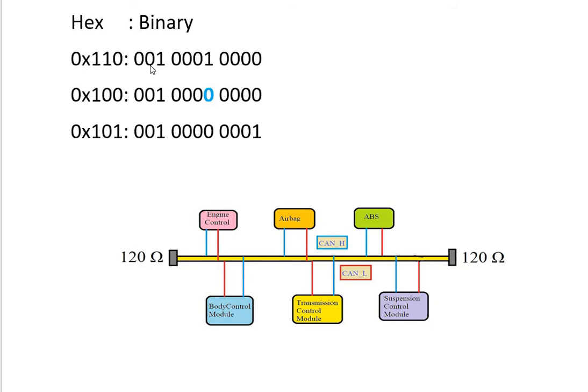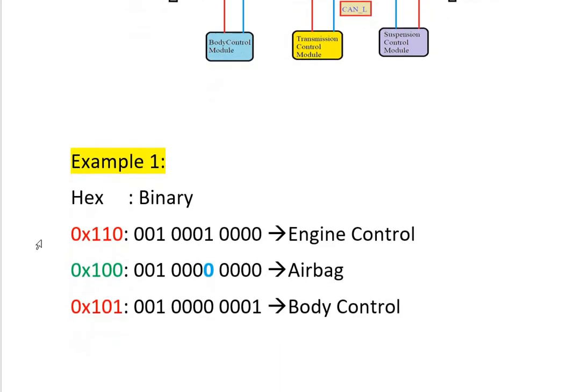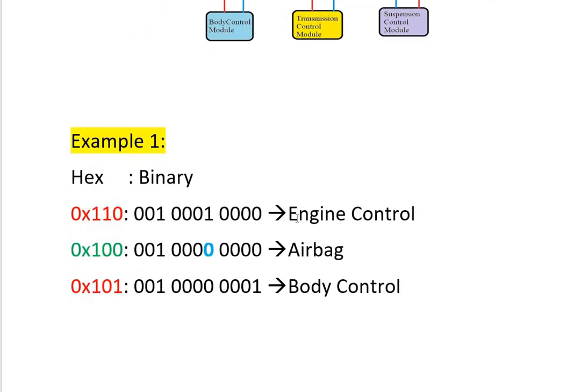So for 110 the corresponding binary value, for 100 the corresponding binary value, and for 101 the corresponding binary value. And we can assign the ECU names accordingly. So here you see, 110 is assigned to the engine control node, 100 to the airbag ECU, and 101 to the body